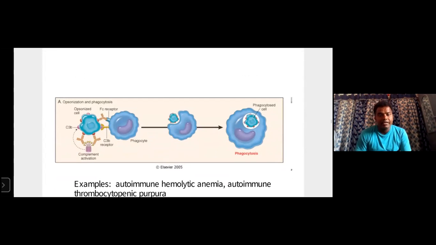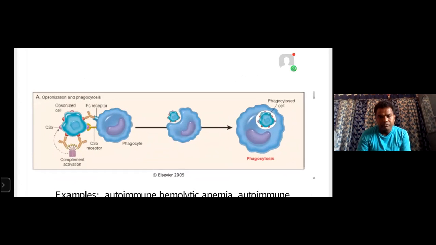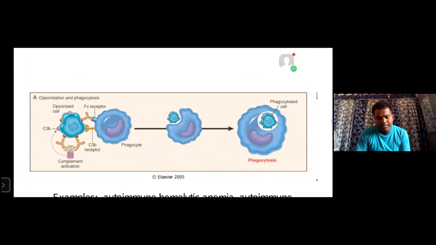For example, we are observing the phagocytosis reactions, especially opsonization and phagocytosis. What happened here?